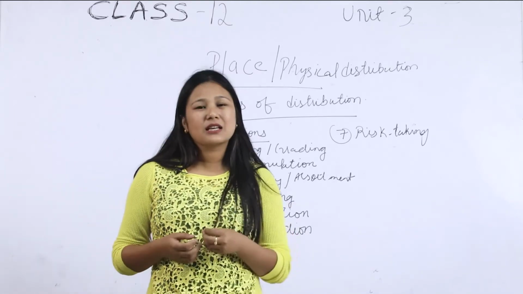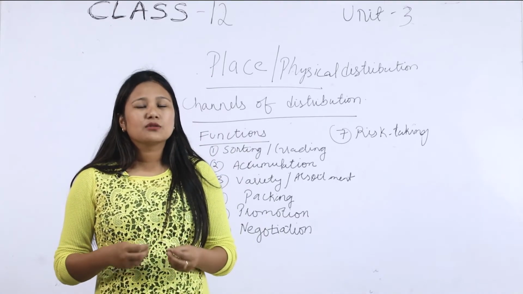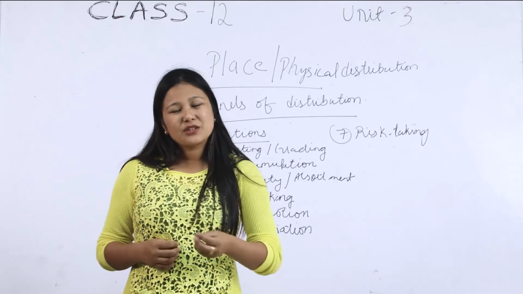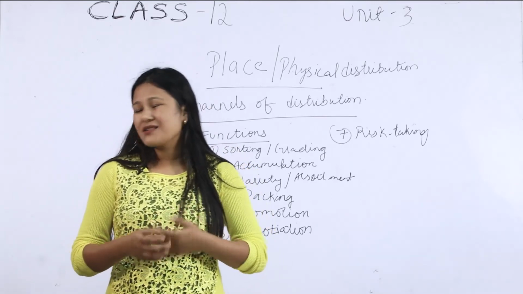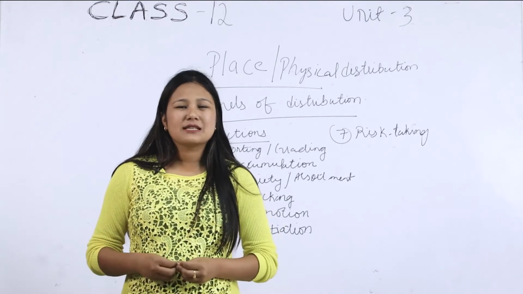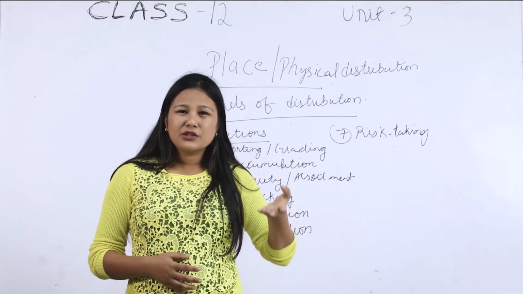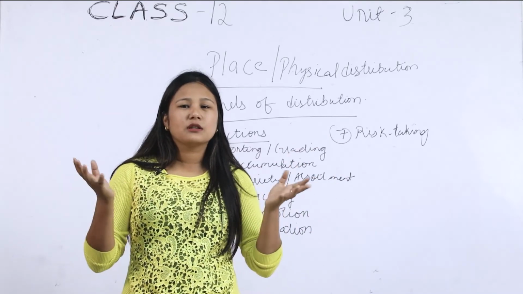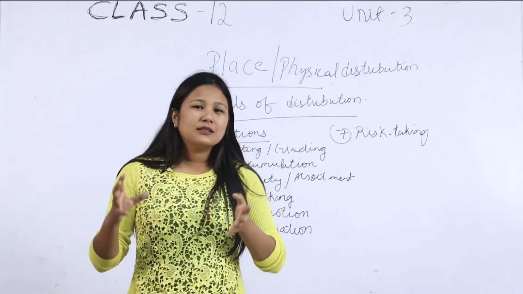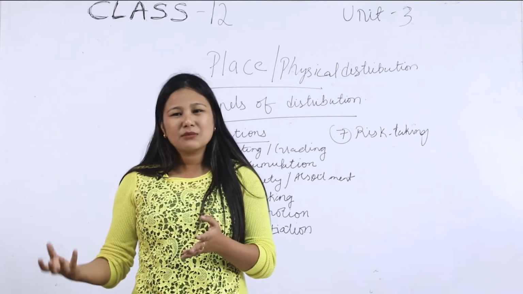The next function of the channel of distribution is risk taking. The intermediary or the middleman bears all the risks involved in the distribution system, while distributing the products. An intermediary will procure a huge bulk of goods, then keep it in stock from the time he purchases from the manufacturer till the goods reach the ultimate consumer.